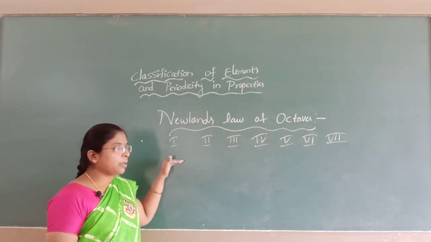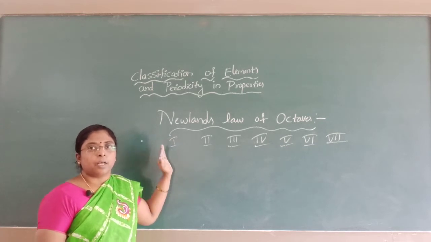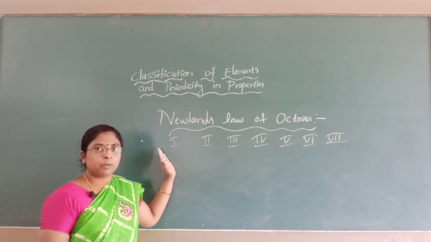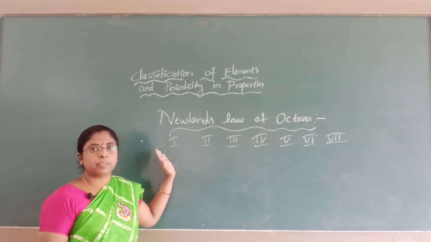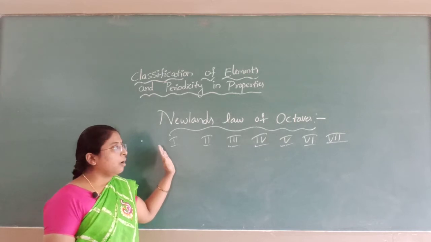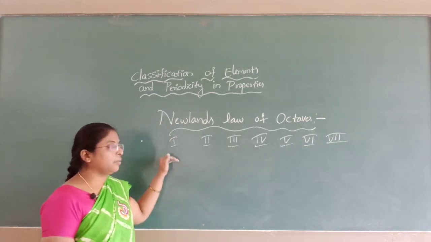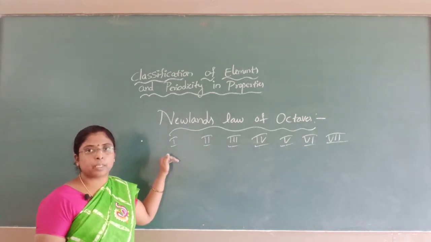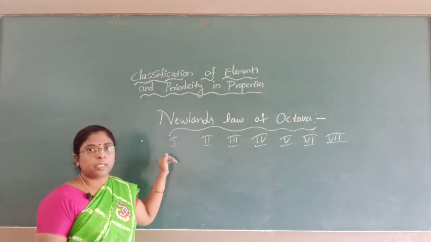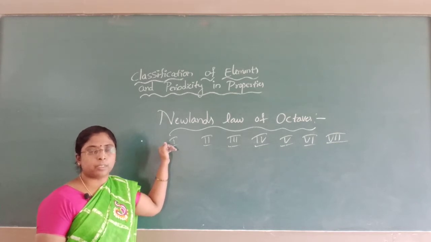So the 8th note is the same as the first note. With respect to musical notes, here he compared the elements, which also show the same type of behavior. After 7 elements, the 8th element showed the properties of the first. The 8th element is a repetition of the first element's property.